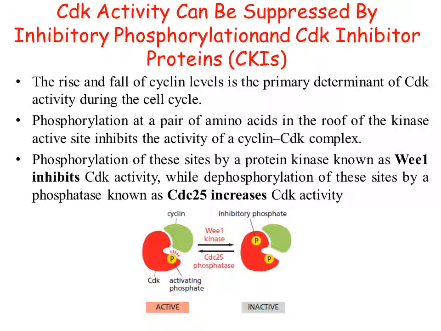So with the help of inhibitory proteins like Wee1 kinase, the activity of CDK can be inhibited, and the inactive CDK can be made active again by the action of the CDC25 phosphatase enzyme.